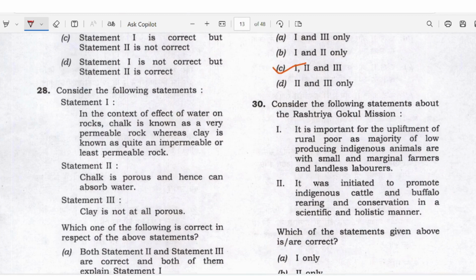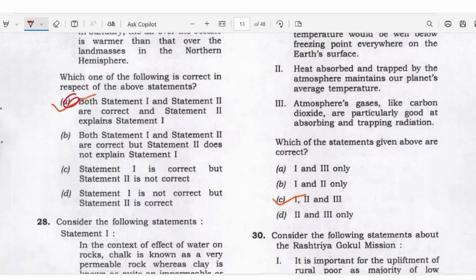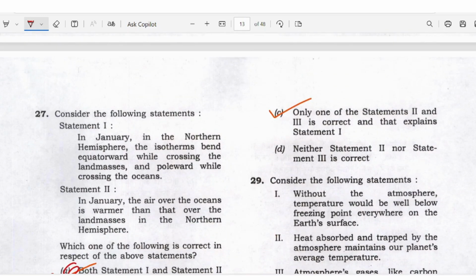Statement 1. In the context of effect of the water on the rock, chalk is known as a very permeable rock, whereas clay is known as a quite impermeable or the least permeable rock. Statement 2. Chalk is porous and hence can absorb water. Statement 3. Clay is not at all porous. Which one of the following statements is correct? No, they ask correct. Answer is C here. Only one of the statements 2 and 3 is correct. That explains statement 1.